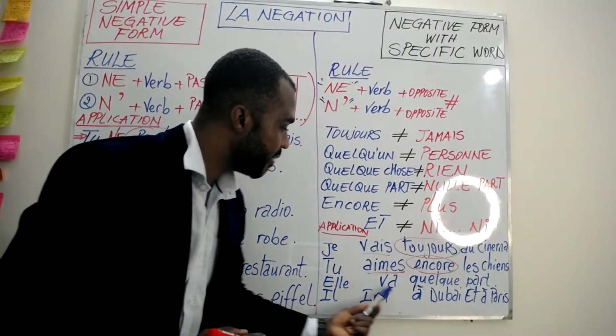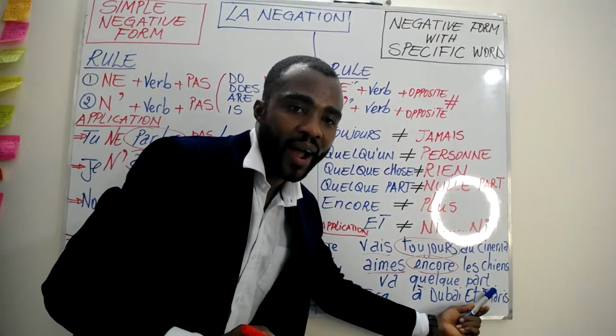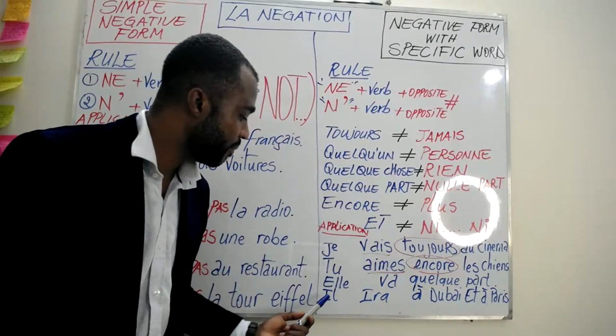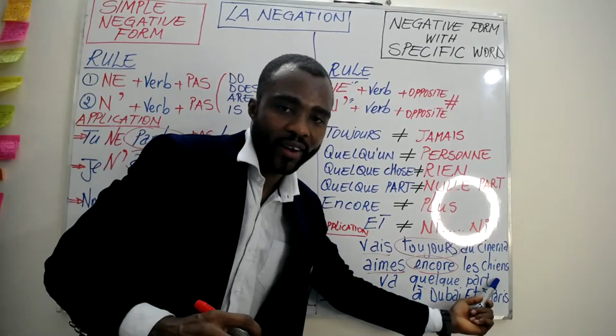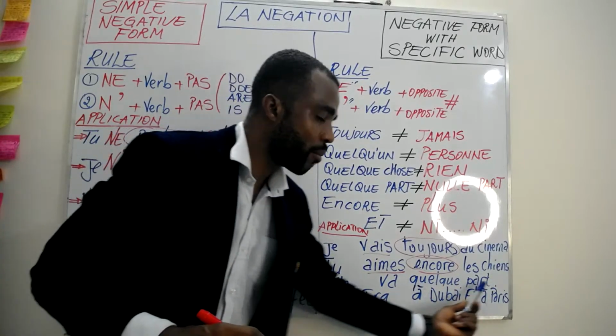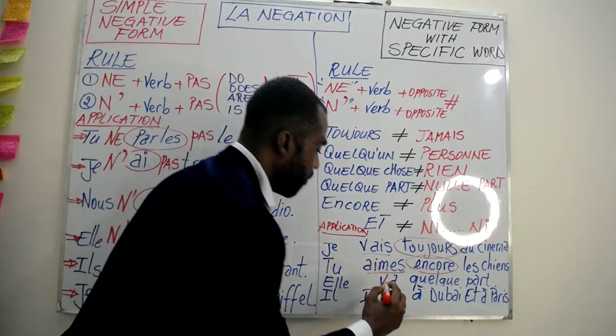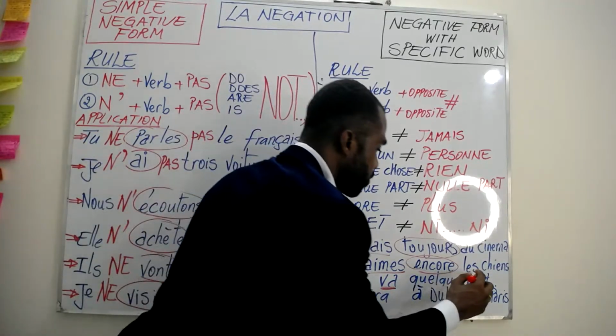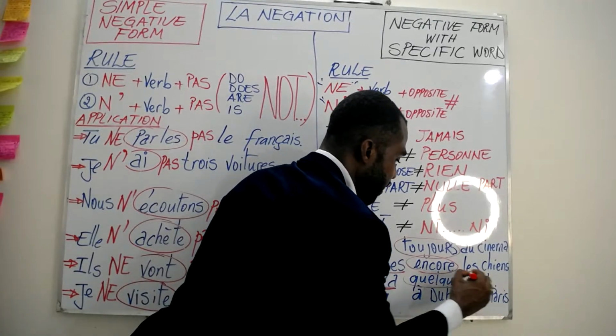Next, elle va quelque part, which means she goes somewhere. Here, va is the verb, and quelque part is the specific word that needs to be changed.